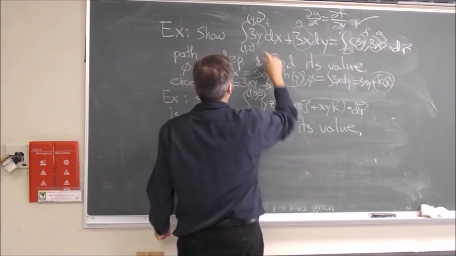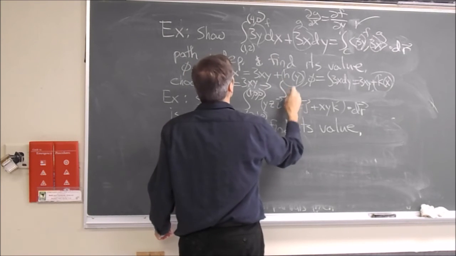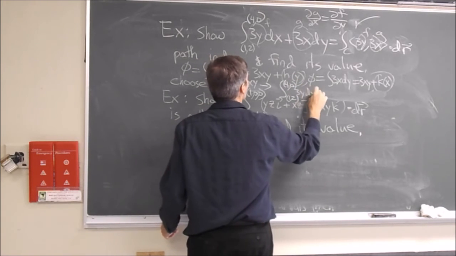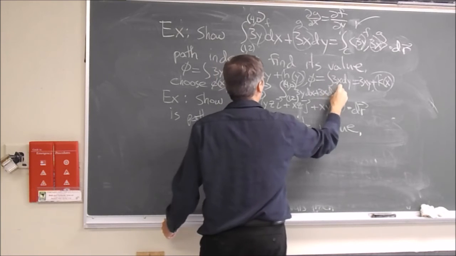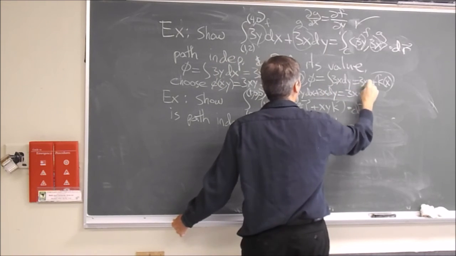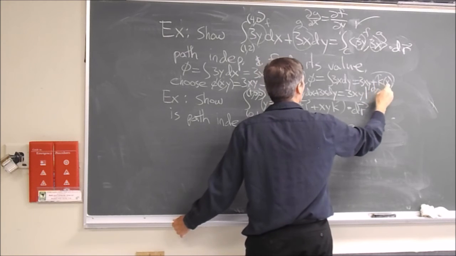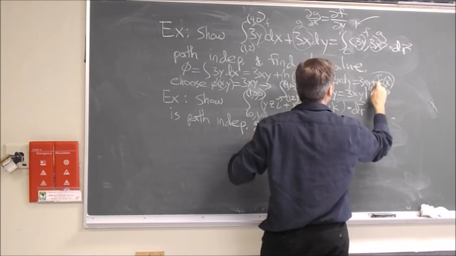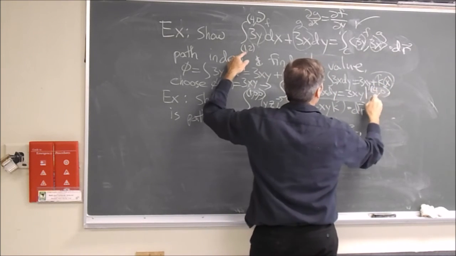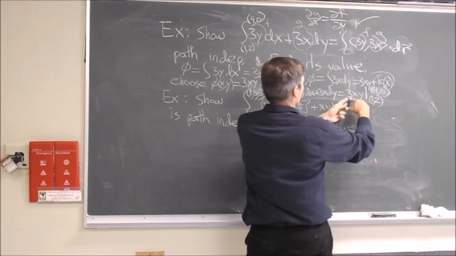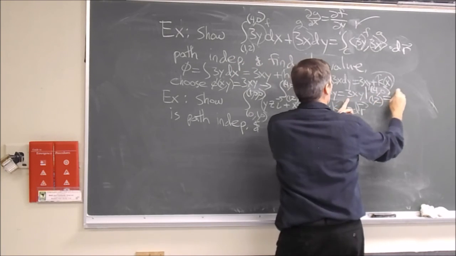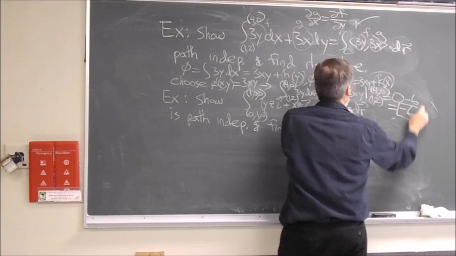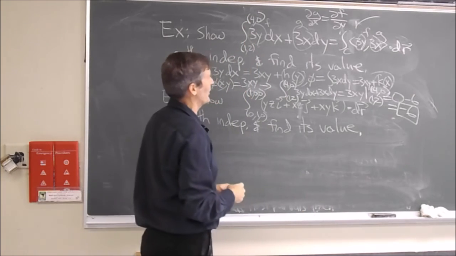This implies then that the line integral from (1, 2) to (4, 0) of 3y dx plus 3x dy is just equal to 3xy. Plug in the top endpoint, (4, 0). Plug in the bottom endpoint, (1, 2), and take the difference. Well, 3 times 4 times 0 is 0. 3 times 1 times 2 is 6. So 0 minus 6. The value of this line integral from this point to this point, no matter what path you take, is negative 6.